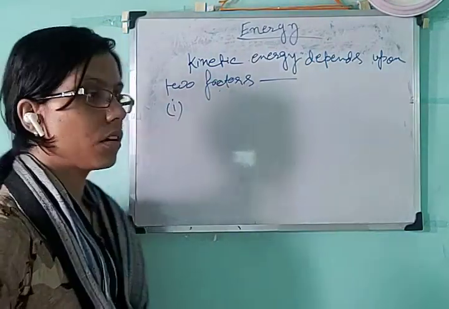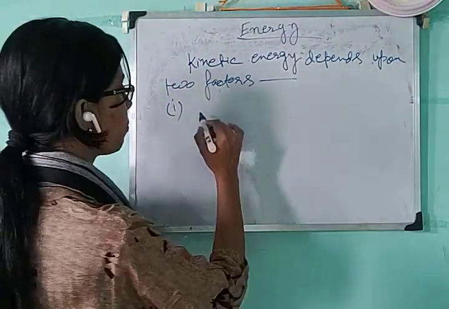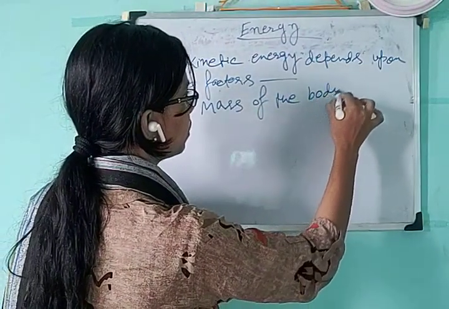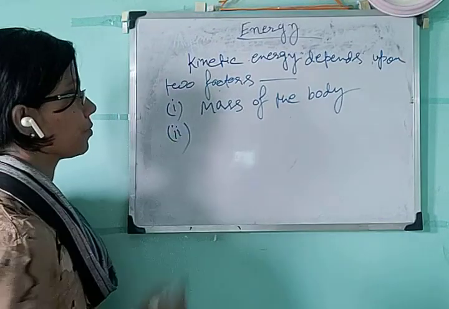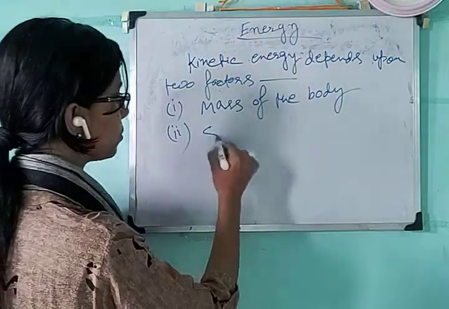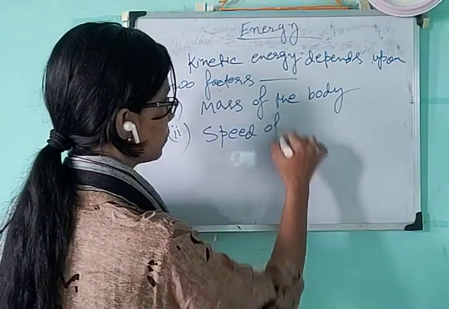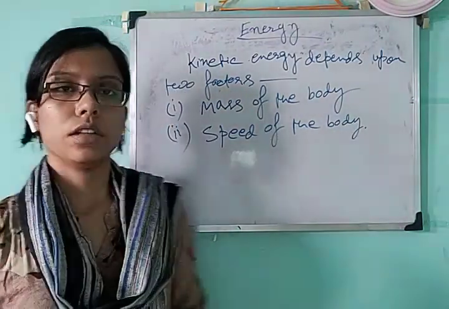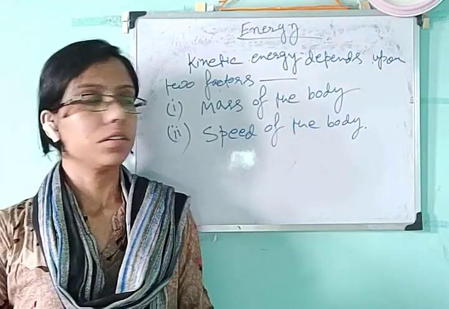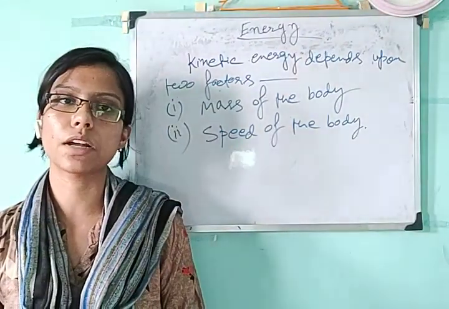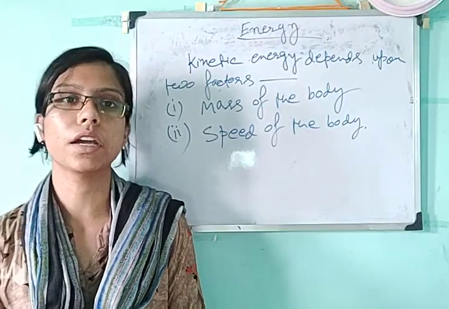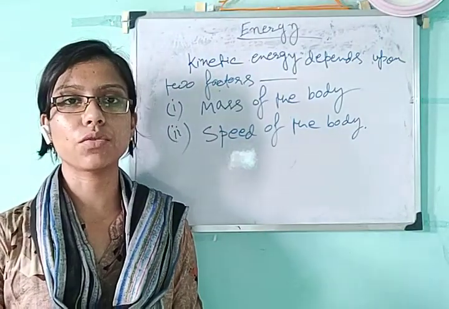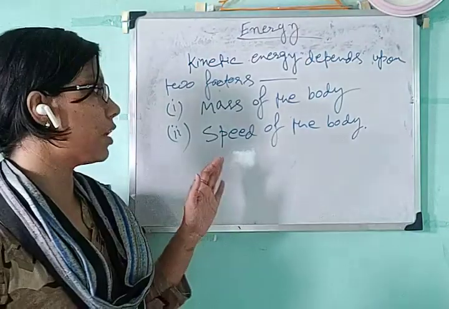One factor is the mass of the body, that is the mass of the ball, and the second is the speed of the body. When the batsman hits the ball, depending upon the extent of the hit, the speed of the ball differs. Whenever the batsman hits the ball very hard, its speed is very high, and that's why its kinetic energy is also high, and hence it goes outside the boundary, or depending upon the speed, it lies within the boundary.